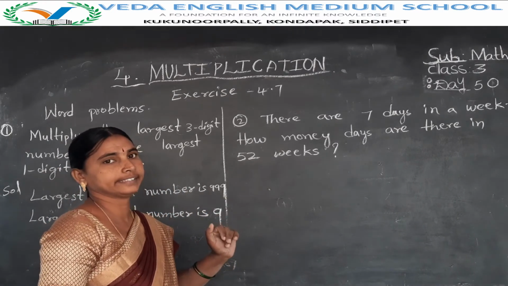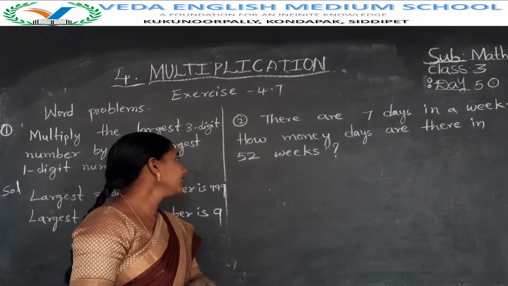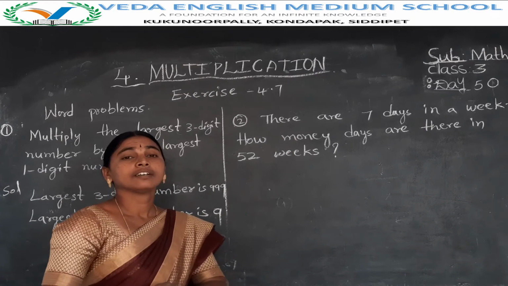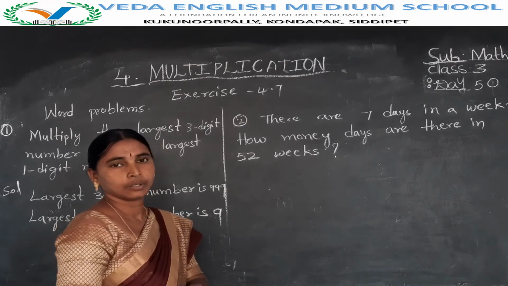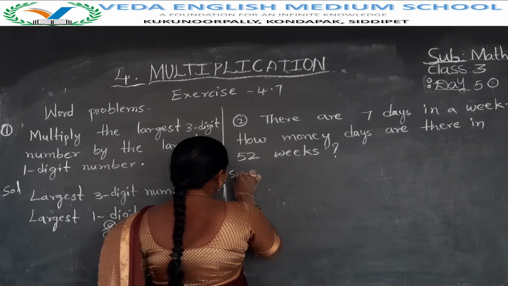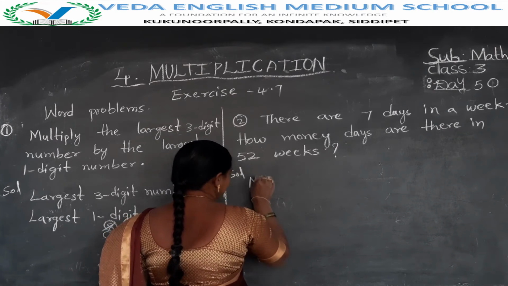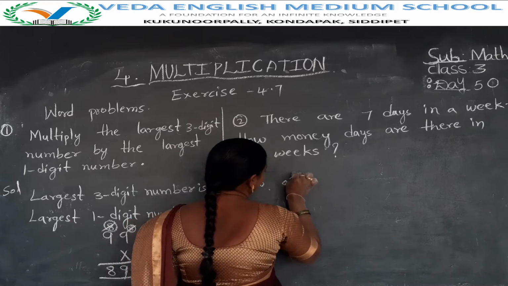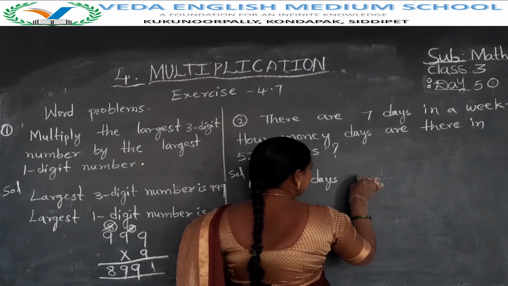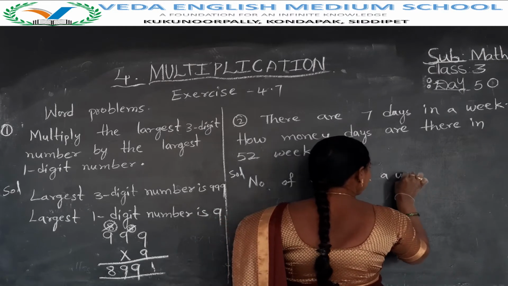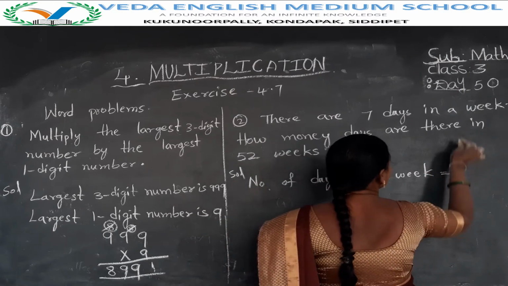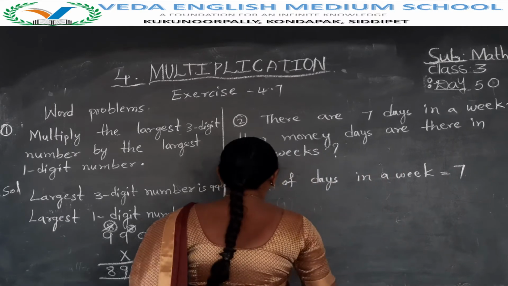There are 7 days in a week. How many days are in 52 weeks? So multiply these two numbers, we will get the answer. Okay? So first of all write solution. Number of days in a week. How many days in a week? 7 days.